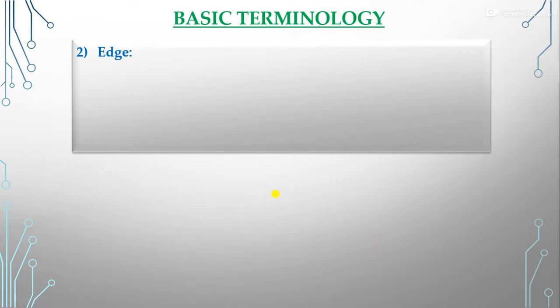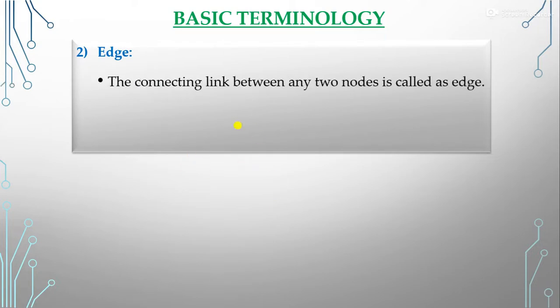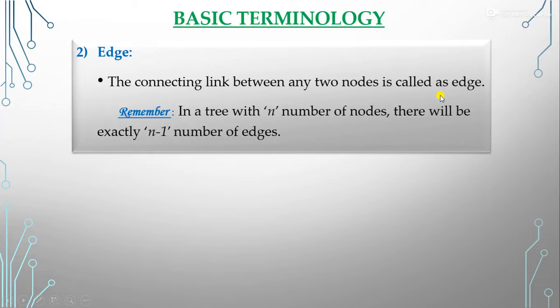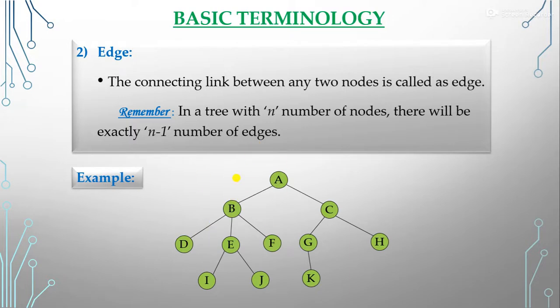The second one is edge. So what is an edge of the tree? The connecting link between any two nodes is called an edge. You already know this. And remember one thing that I told you: in a tree with n number of nodes, there will be exactly n minus 1 edges. So this is the tree, and what are the edges here? These are called the edges, which are links between two nodes, right? So these are the edges.